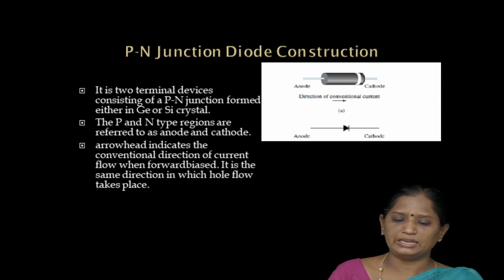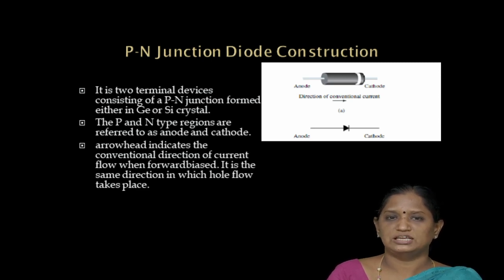The arrowhead indicates the conventional direction of current flow when forward biased, and it is the same direction in which hole flow takes place. The PN junction diode consists of two regions, that is the P region and the N region. The p-type is always called the anode and the n-type is called the cathode.